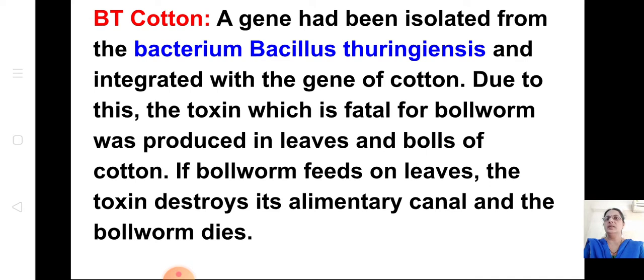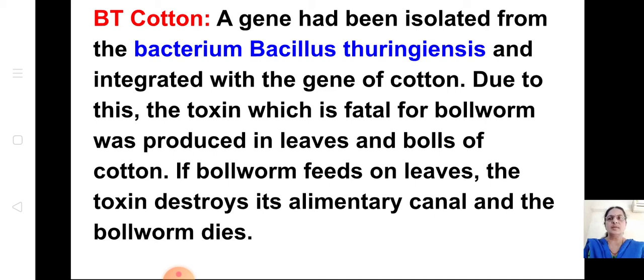What is BT cotton? The gene that had been isolated from the bacterium Bacillus thuringiensis and integrated with the gene of cotton. So from the microorganism Bacillus thuringiensis, we take one gene and it is integrated with the gene of cotton.